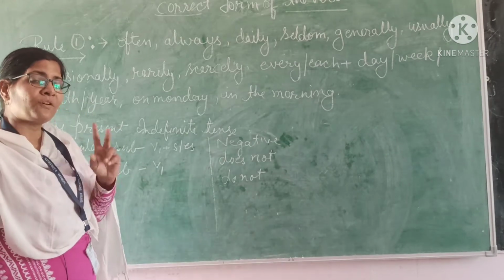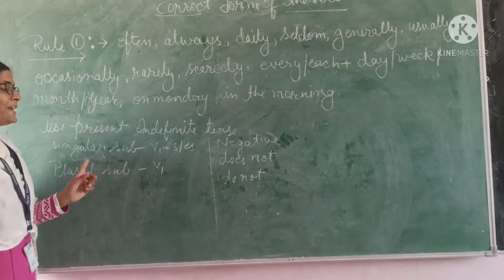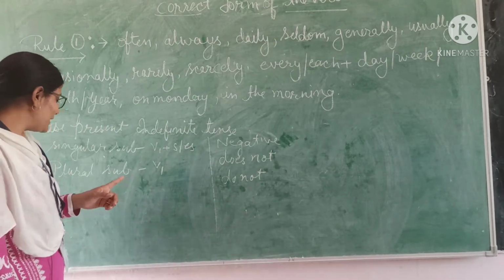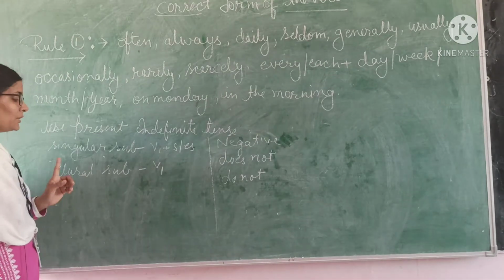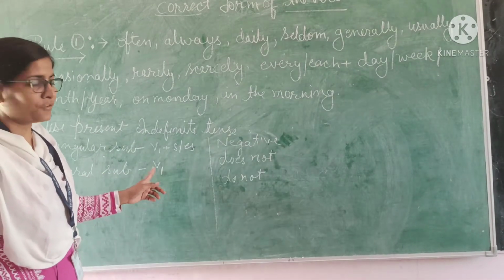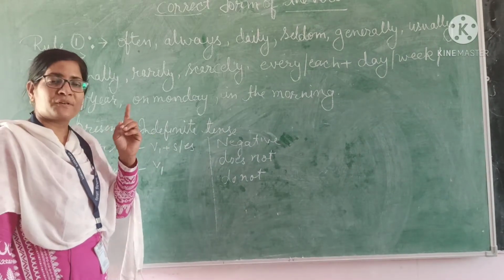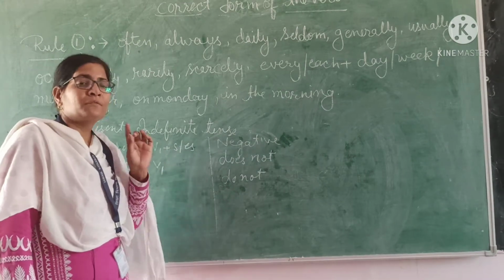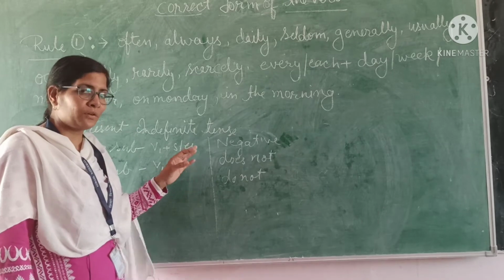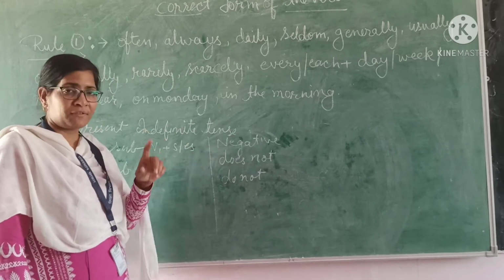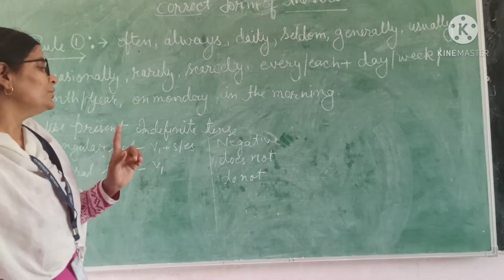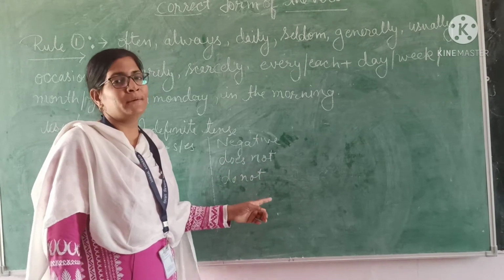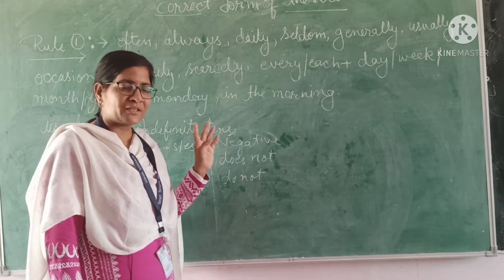There are two rules for present indefinite. If the subject is singular, then you will fill the verb's first form plus s/es. And if the subject is plural, then you will fill only the verb's first form. So these are the rules for the simple sentence. If the sentence is negative, then you will fill does not for the singular subject and do not for the plural subject. Got it? So this was the first rule.